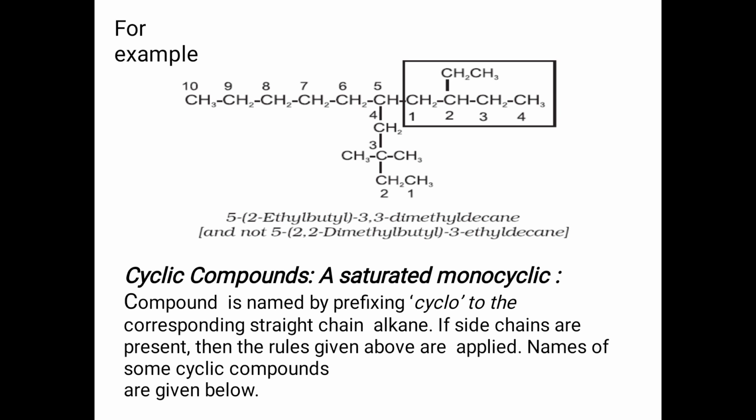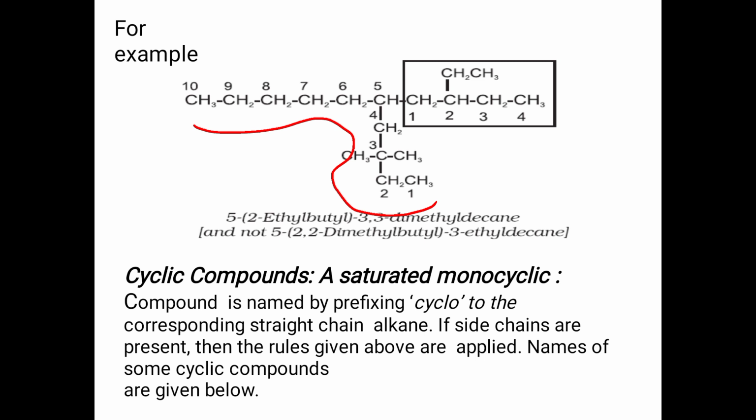For example, if you see this compound, as I said earlier, we have to count. We can count in several ways. So here the longest chain, if we count from here, is the longest chain. It contains 10 carbons. Or we can count it in several ways. So its name will be 5-(2-ethylbutyl)-3,3. Like that, part by part we have to write its name.